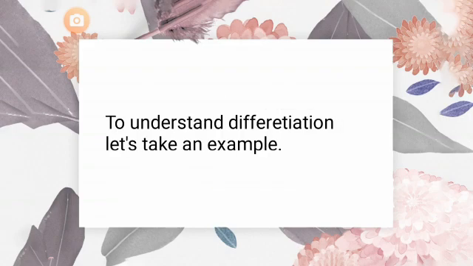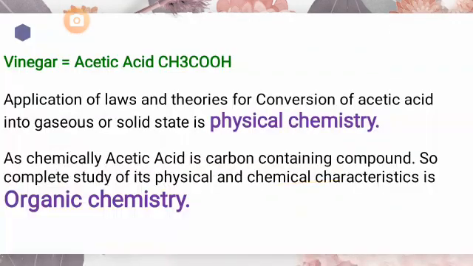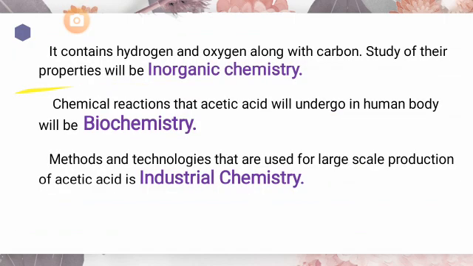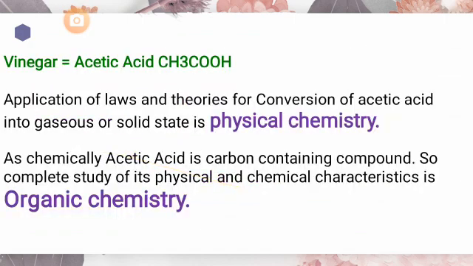So in order to start our topic, consider an example. That example is vinegar, which is a compound. Chemically it is acetic acid, having the formula CH3COOH. We will take this compound as an example in order to understand the different branches of chemistry.